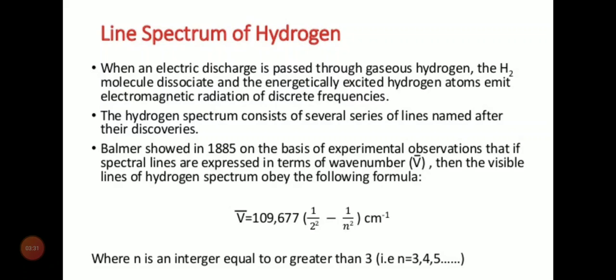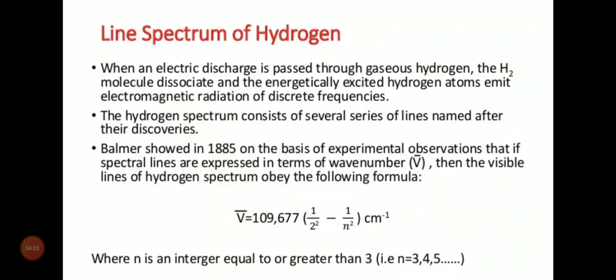Now, line spectra of hydrogen. When an electric discharge is passed through gaseous hydrogen, the hydrogen molecule dissociates, because H2 will dissociate into two hydrogen atoms, and the energetically excited hydrogen atoms emit electromagnetic radiation of various frequencies. Now the hydrogen spectrum consists of several series of lines named after their discoverers. It means we are studying the lines that are observed while exciting the hydrogen atom.